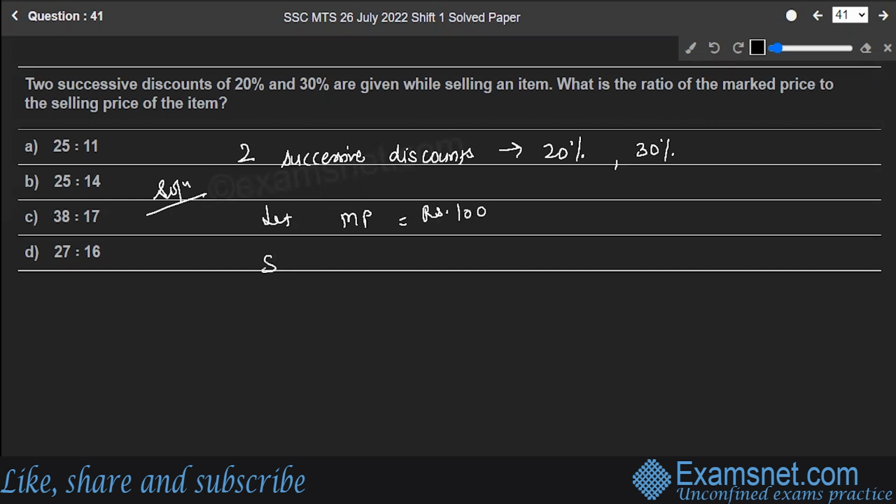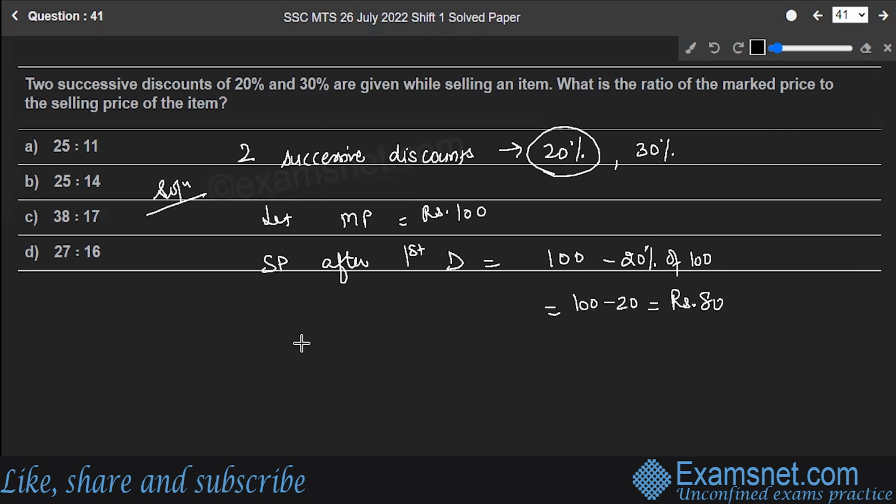So what will be the selling price after the first discount? This will be equal to 100 minus 20% of 100, which is 100 minus 20, or 80 rupees. Now the selling price after the second discount.